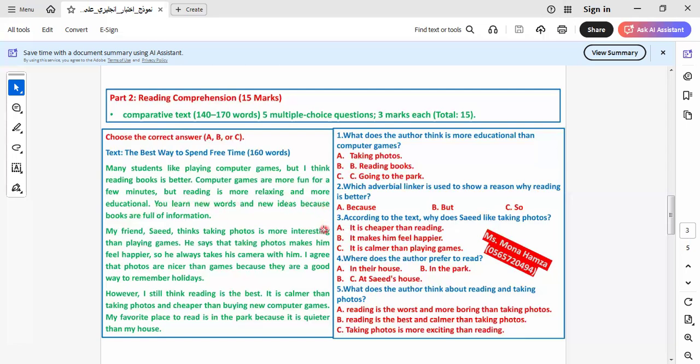But reading is more relaxing and more educational. You learn new words and new ideas because books are full of information. And when we read books, English books, we improve our language. Actually, when I read an English book, I improve my language. I have a new structure, a new vocab. So I improve my language so that my language will be improved.